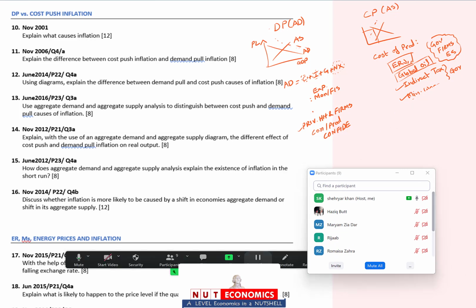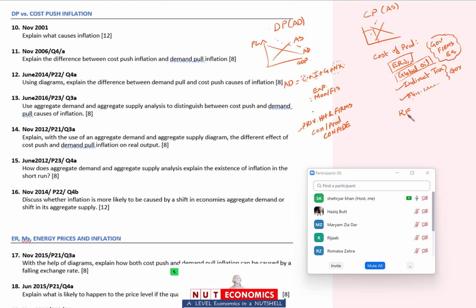Now इधर cost of production के अलावा do remember I haven't written them over here. Cost of production के अलावा do remember I mentioned that जो तुम्हारे मुल्क की resources होती हैं, land, labor, capital, enterprise, their quantity and their quality and their mobility. Remember, we said these are also the things that will shift or change both the potential output as well as the short run aggregate supply.